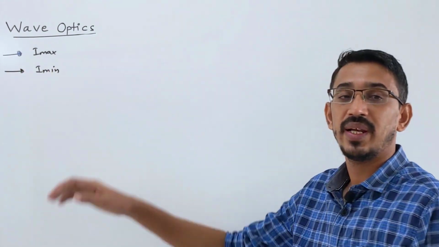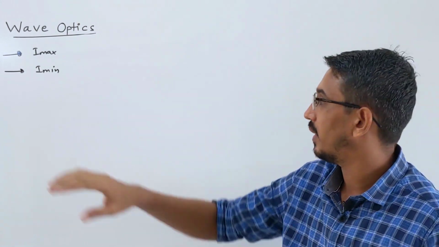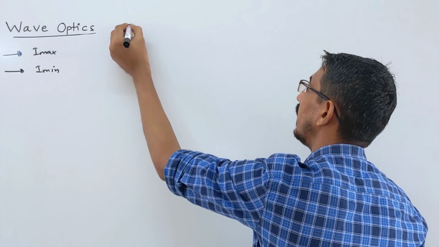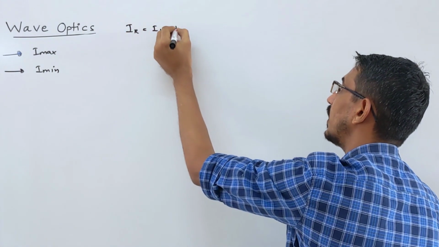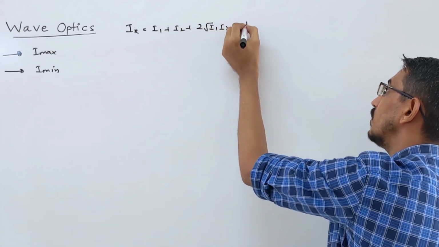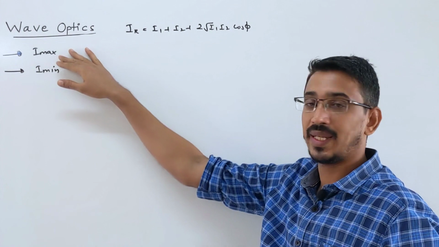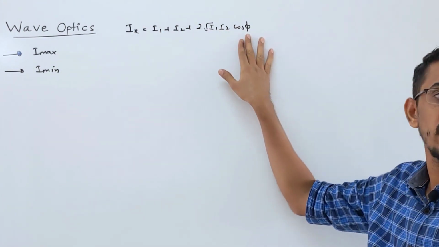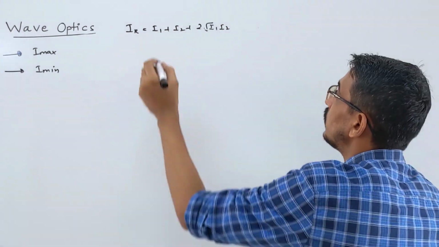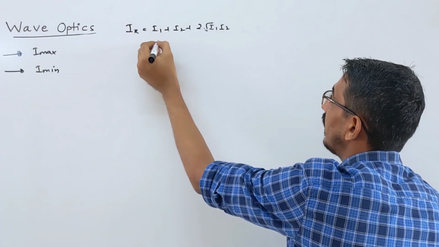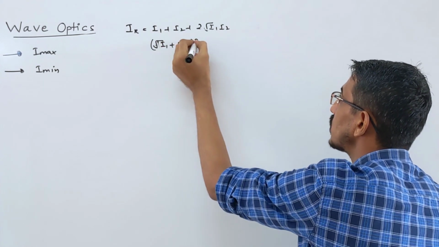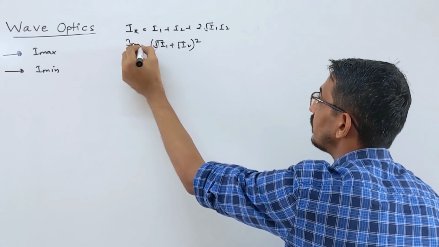In constructive interference, we write maximum resultant amplitude, and the maximum intensity we call I max. Look here, the formula is like this. Your resultant intensity IR is I1 plus I2 plus 2 times root I1 I2 cos phi. Suppose we want to get I max, then this should be maximum. Here you put 1, so cos phi becomes 1. This much is your answer. So actually this IR you can write as (root I1 plus root I2) whole square. That's your I max actually.